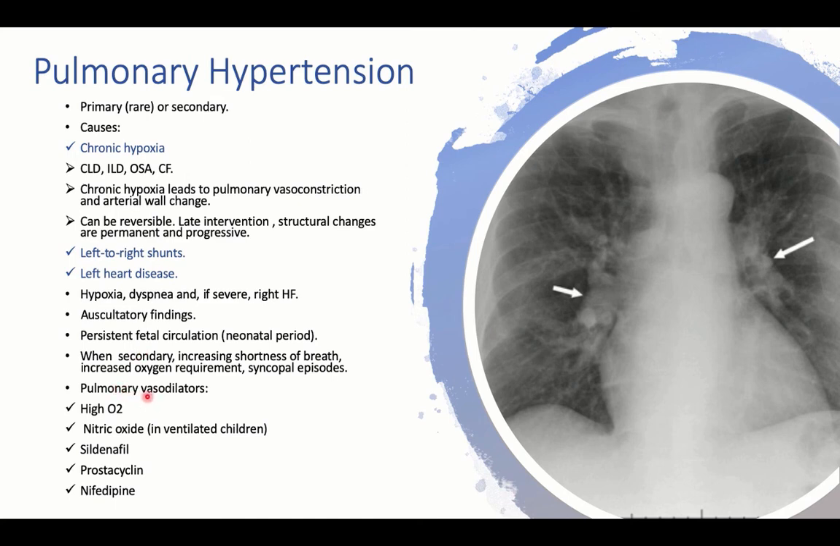So the use of pulmonary vasodilators, usually the treatment is by high oxygen. Oxygen is a pulmonary vasodilator. Nitric oxide, inhaled nitric oxide. Sildenafil is used as an oral treatment for pulmonary hypertension. Prostacyclin is an IV treatment, and nifedipine, a calcium channel blocker, also can be used as a treatment. Here the characteristic congested pulmonary trunk, related to the pulmonary hypertension, is seen in the X-ray.